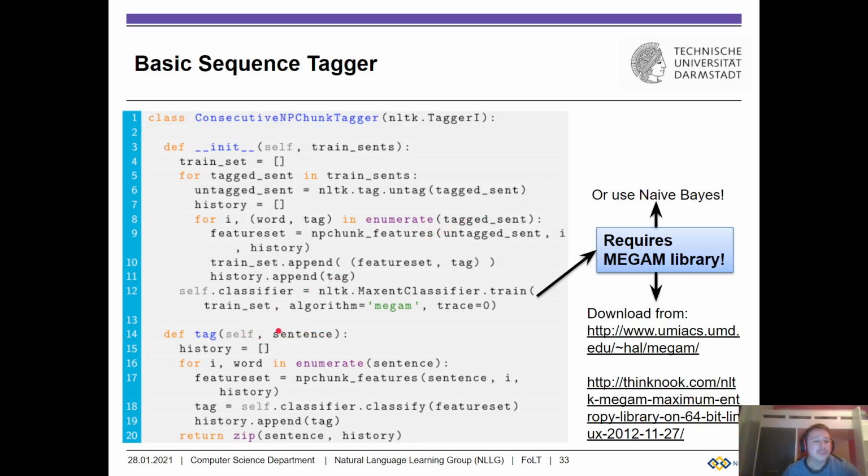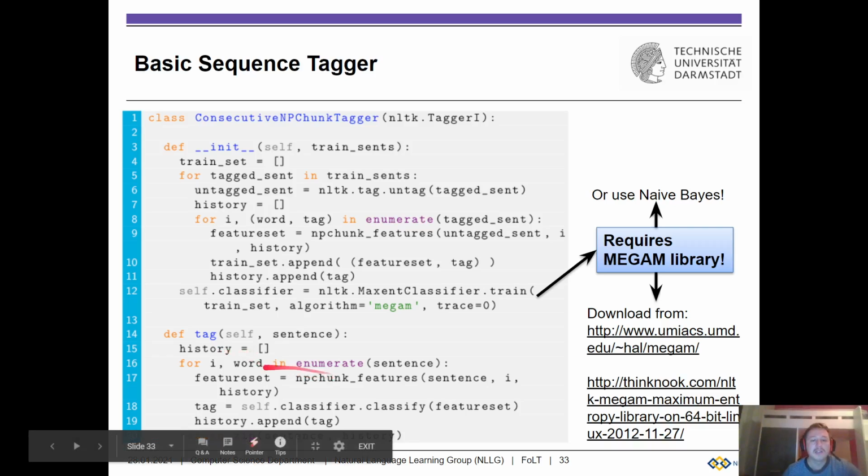When we get in a new sentence, we're going to use our history again. So we're going to set up a variable history. Then we're going over all the words in our sentence. We're going to construct the feature set just as we do at train time. So we take the sentence at position i and the history. From this we construct our feature set, and then we feed the feature set to the classifier, so that the classifier is making a chunk label prediction.